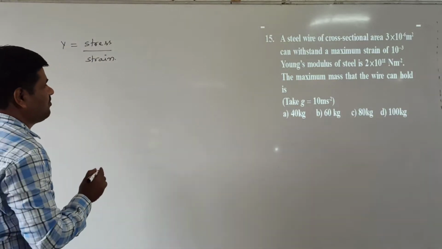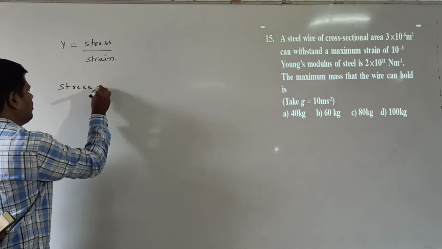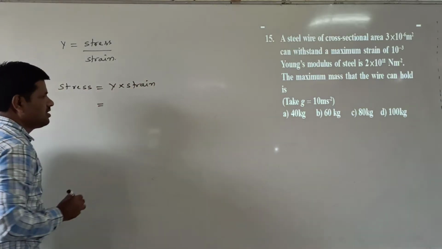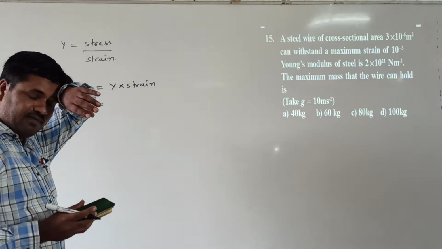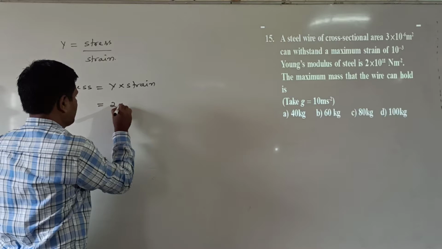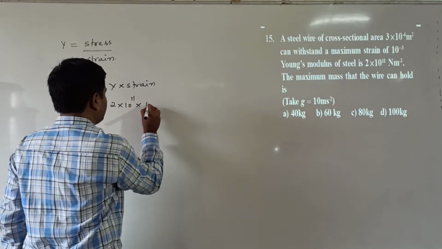Strain is given, so first we find the stress. Stress is equal to Y into strain, where Young's modulus is 2 into 10 power of 11 and strain is 10 power of minus 3.